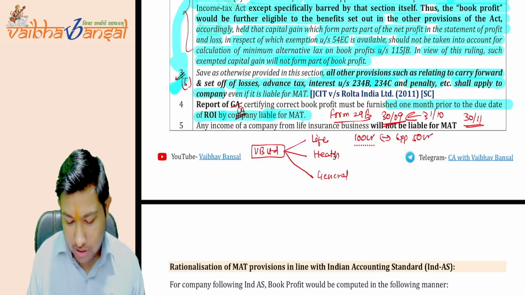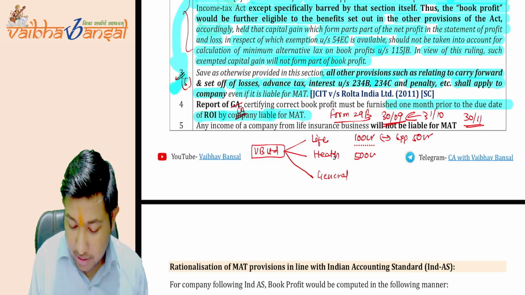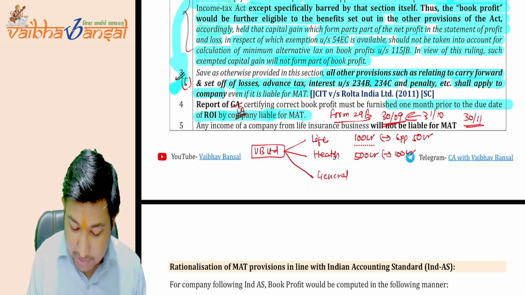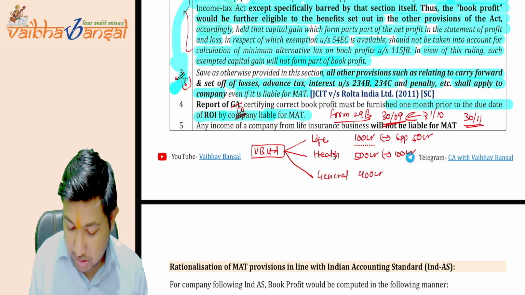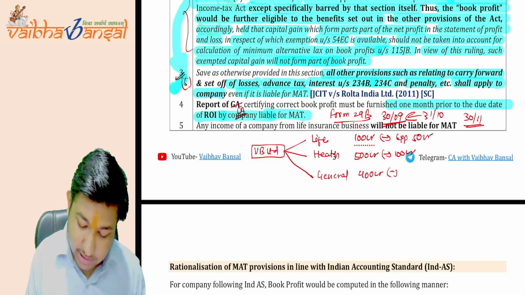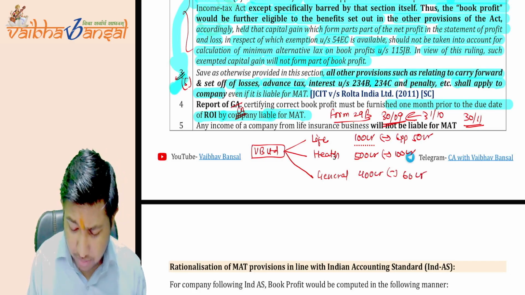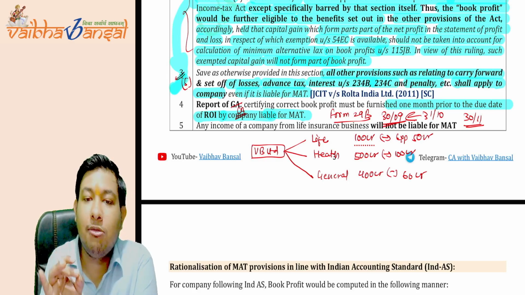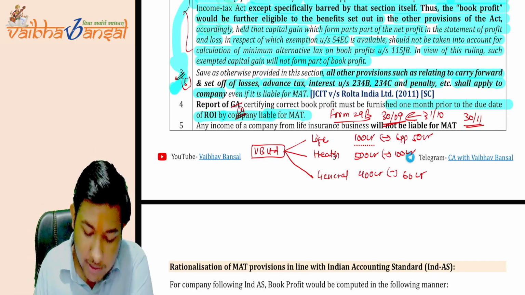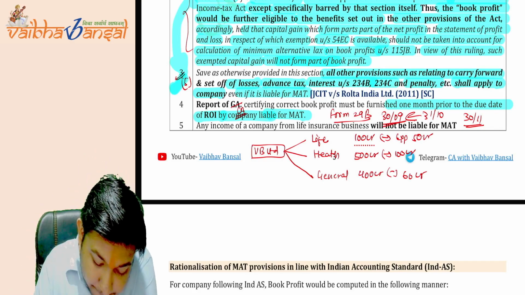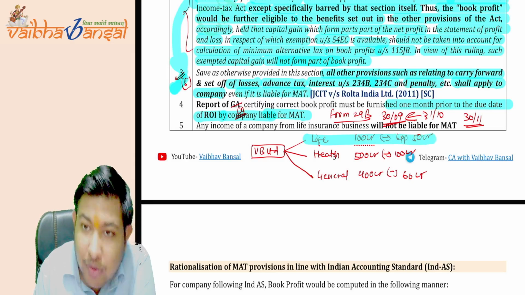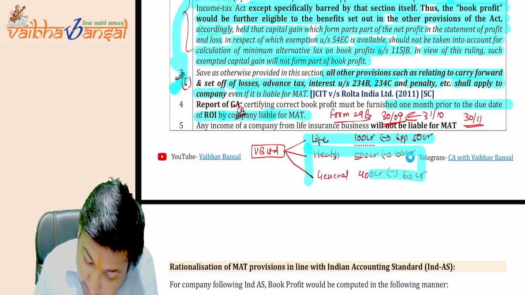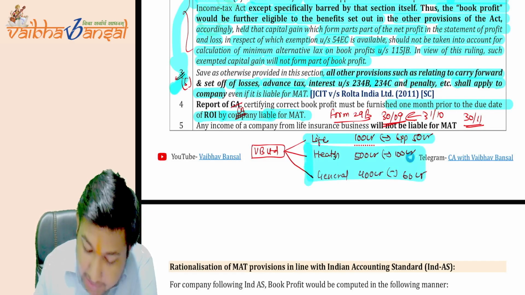Suppose for the health insurance we earned an income of 500 crore with expenses of 100 crores, and for the general insurance, suppose 400 crores of income and expenses of 60 crores. Okay, so what point number 5 says is: any income of a company from life insurance business is out of purview of the MAT. But the MAT will apply on the health and the general insurance.